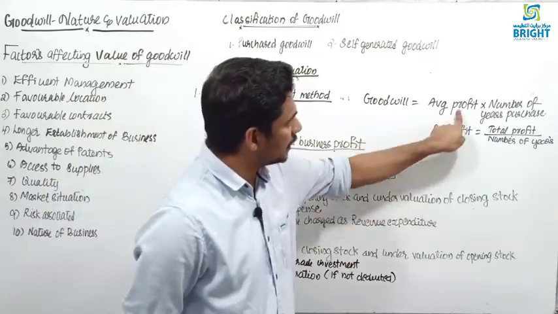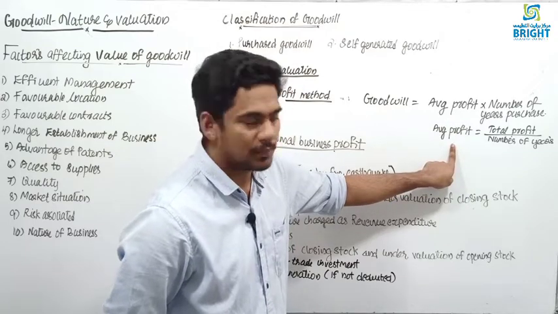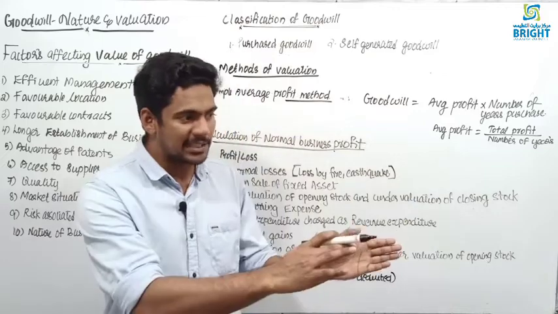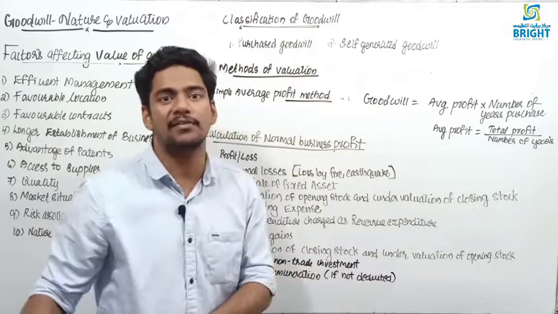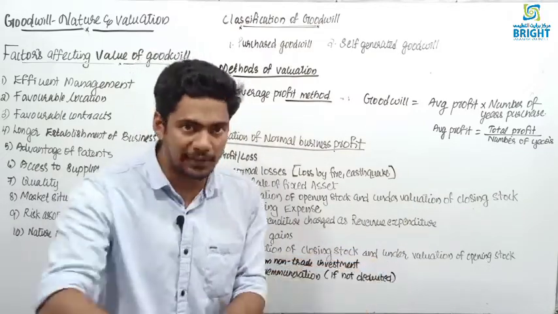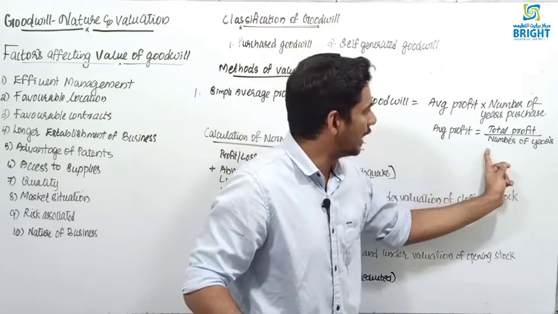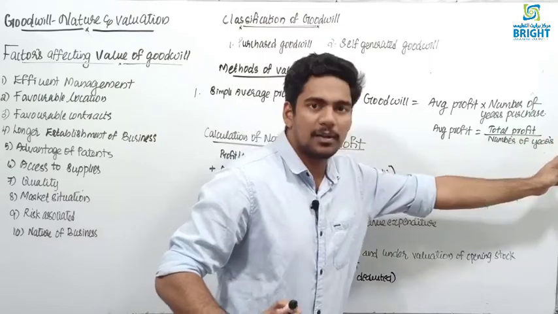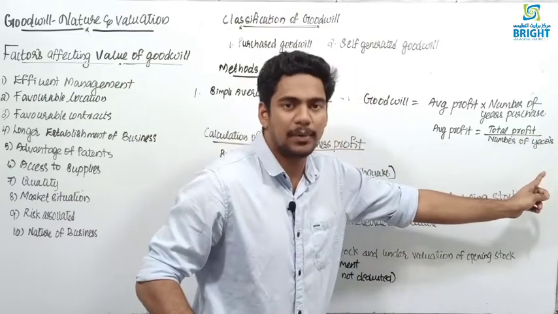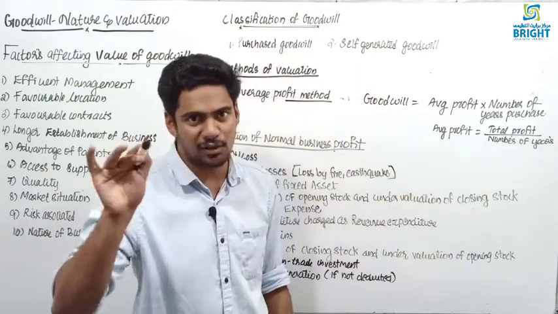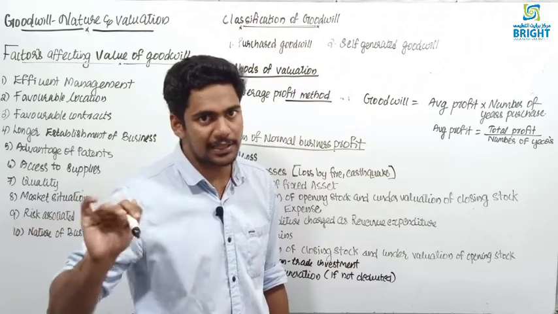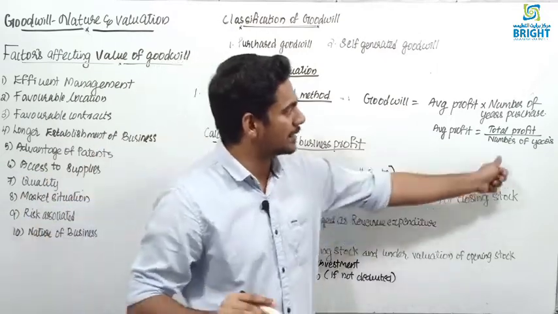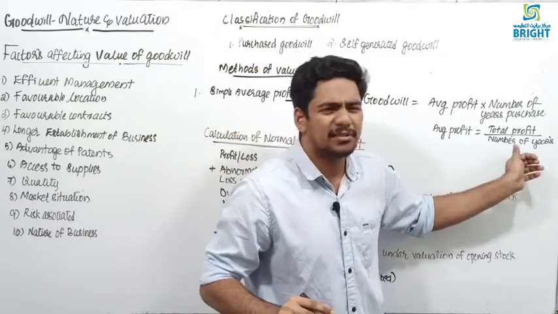Before that, first you need to get the average profit. Average profit is equal to total profit divided by number of years. They will give the last 3 years profit or last 5 years profit. You have to add all the 5 years profit, that is total profit, divided by number of years, if it is 5 years, 5. If any loss is there, you have to deduct it. All profits you add, and if any loss is there, you deduct it, then divide by the number of years.